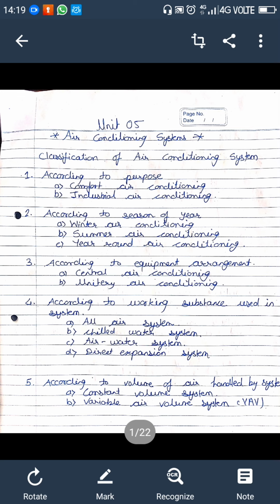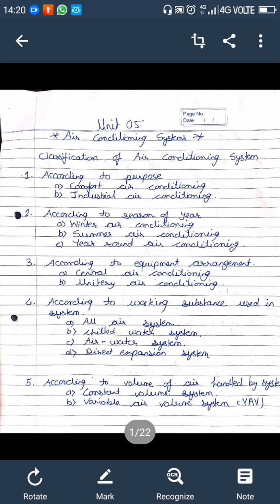According to this, there are three types of system. The first one is winter air conditioning, another one is summer air conditioning, and the third one is year-round air conditioning. Some of you may have the question of what the difference is. Winter air conditioning is used in winter only, summer air conditioning system is used only in summer, and the year-round conditioning system can be used in both winter and summer.